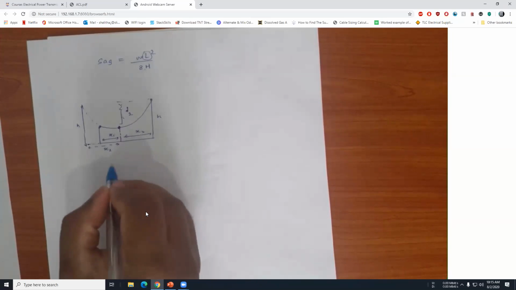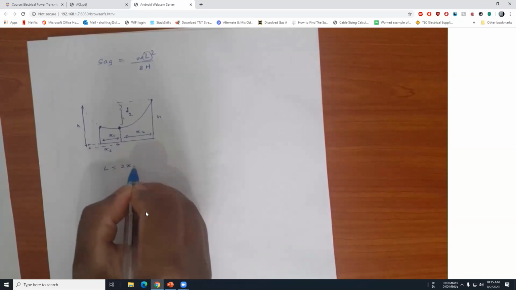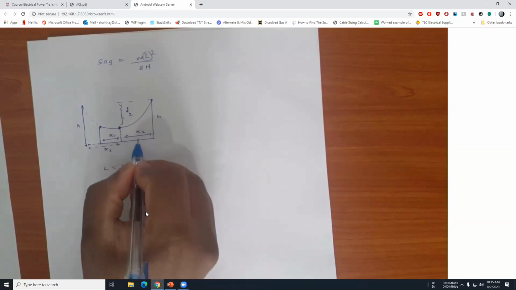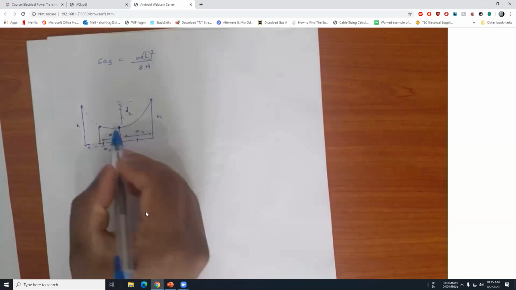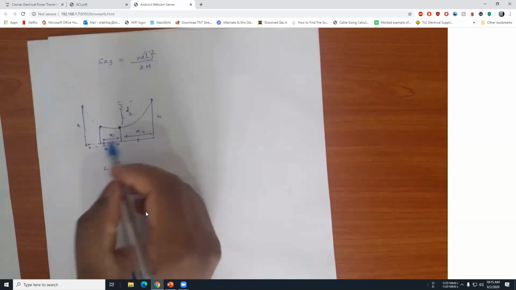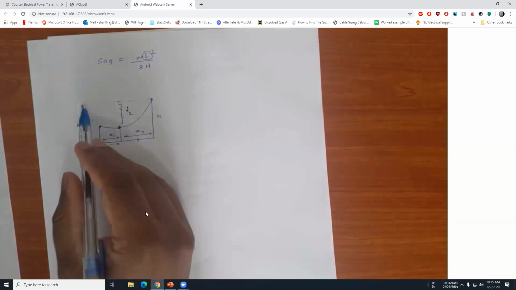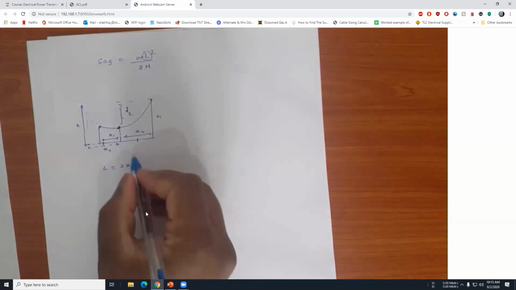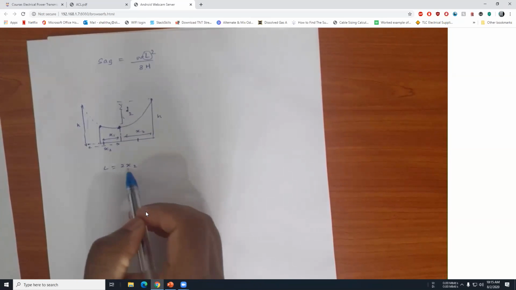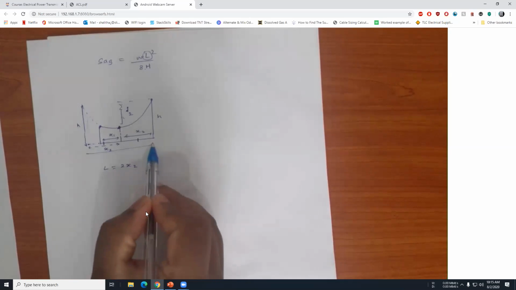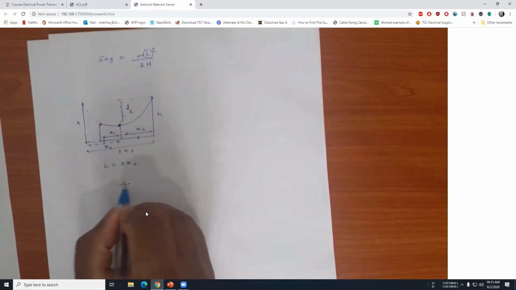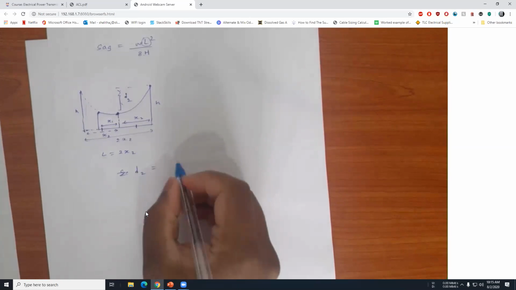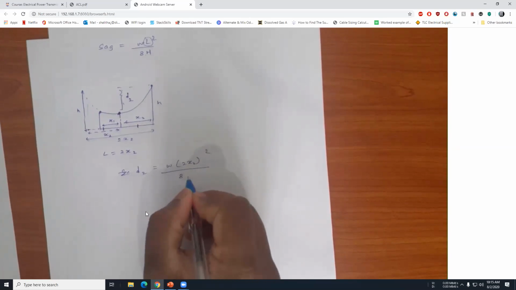In this case, L is equal to 2x2, because we took equal lengths in both directions from the sag point to define this imaginary tower. So our L is 2x2. So this distance is 2x2. Now we are going to apply that to the equation. So d2 equals w (2x2) squared over 8h.